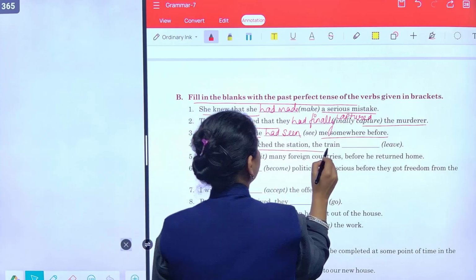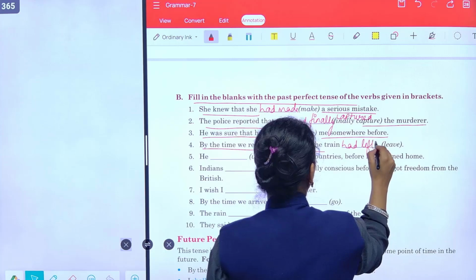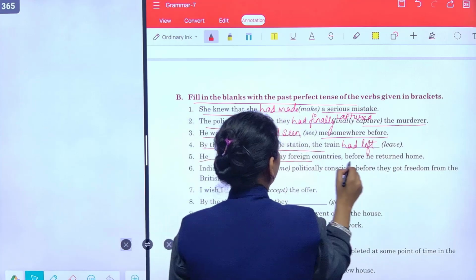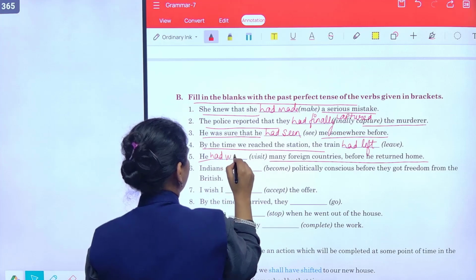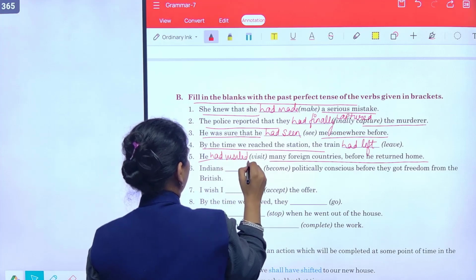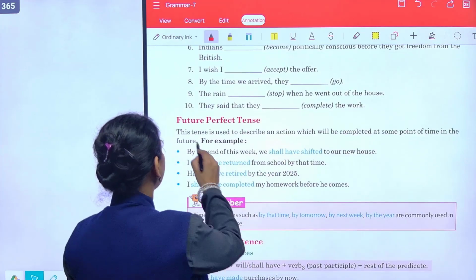By the time we reached the station, the train had left. He had visited many foreign countries before he returned home. So like this, you have to change them. Then comes the next, future perfect tense.